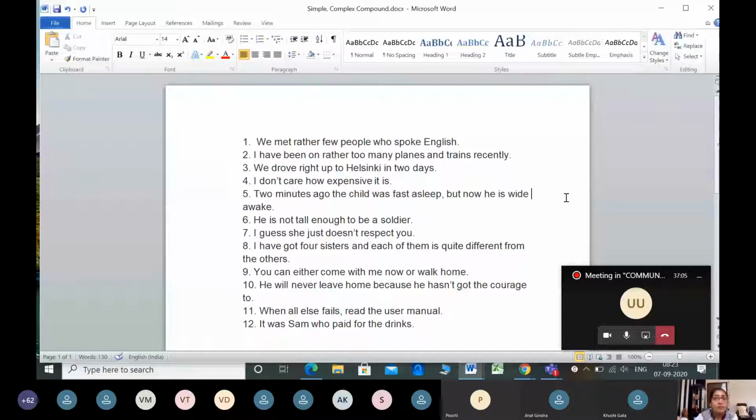And supposing you have two verbs, two action words in the sentence, then one will definitely be a main clause, because without a main clause, a sentence cannot be there. We have to identify whether the second verb is making that part of the sentence a main clause or a subordinate clause.